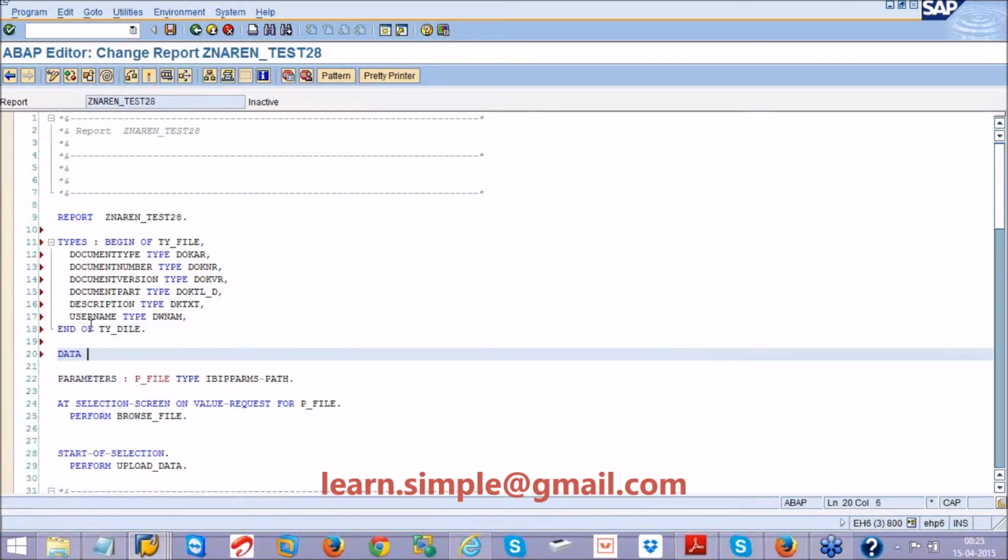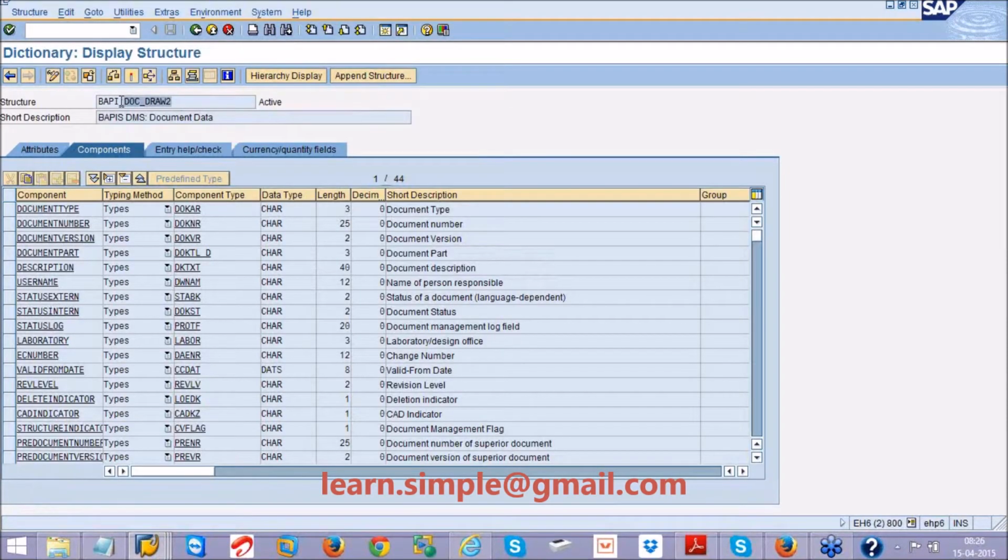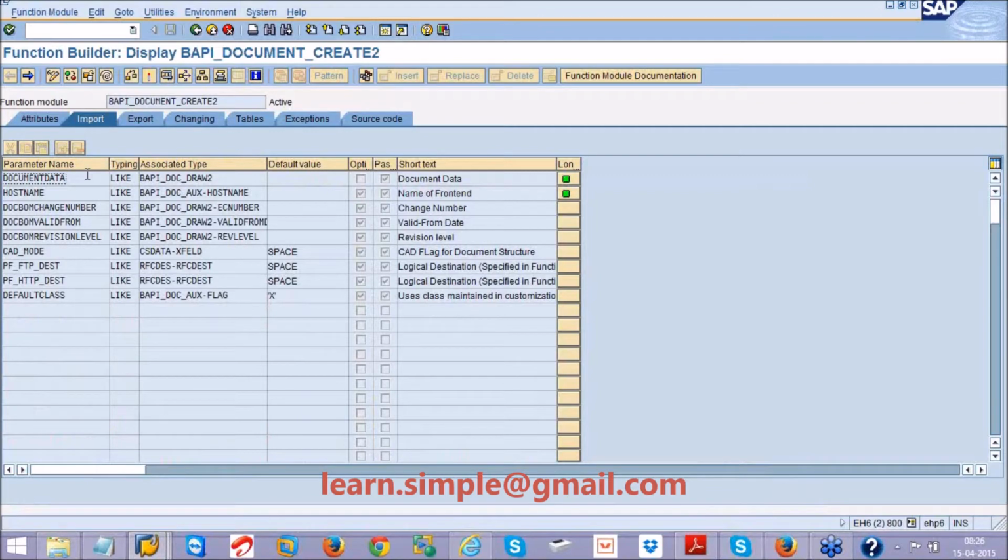I'll declare one internal table, data itab, type table of ty file. I will also declare a structure same as that of this, because I need to pass the data to the function module, and this is an obligatory parameter.